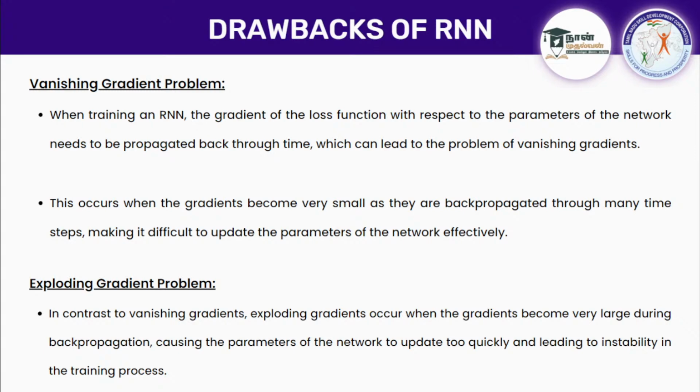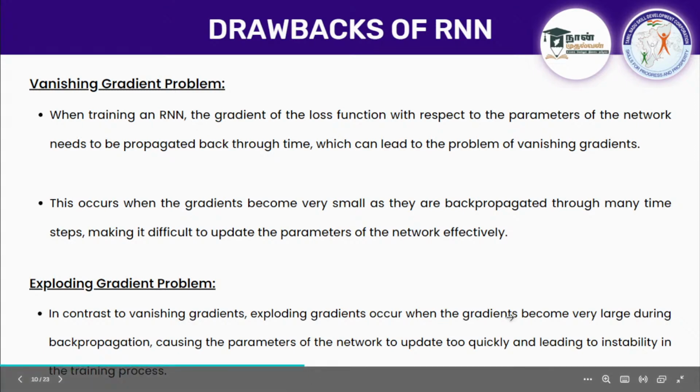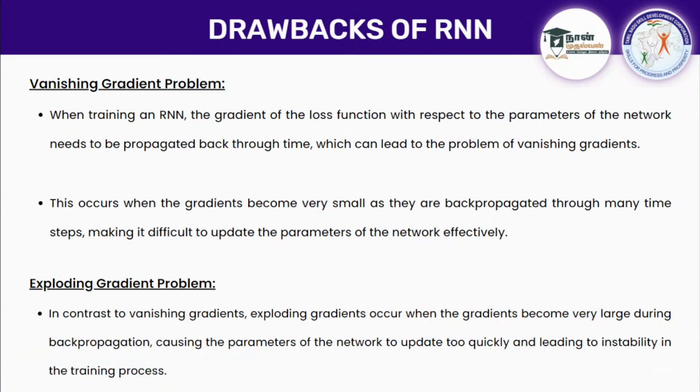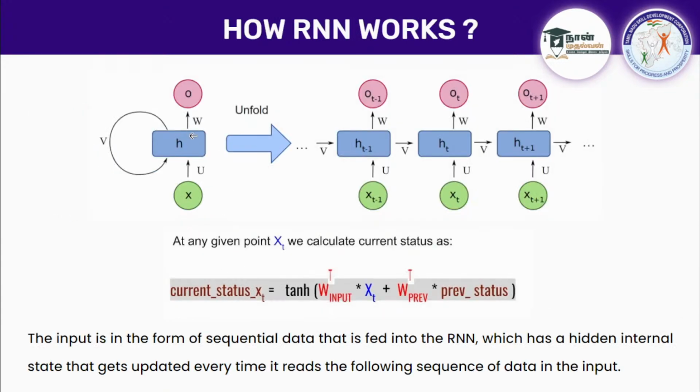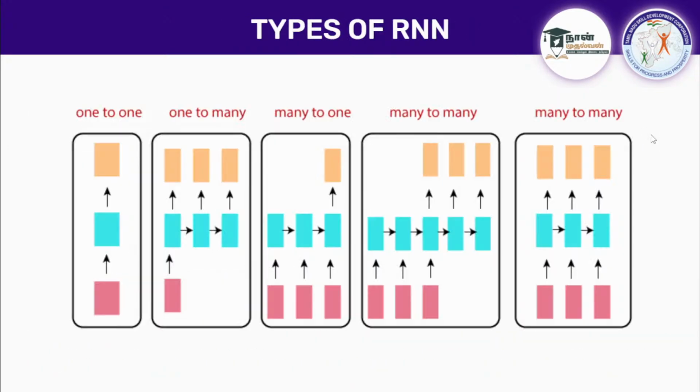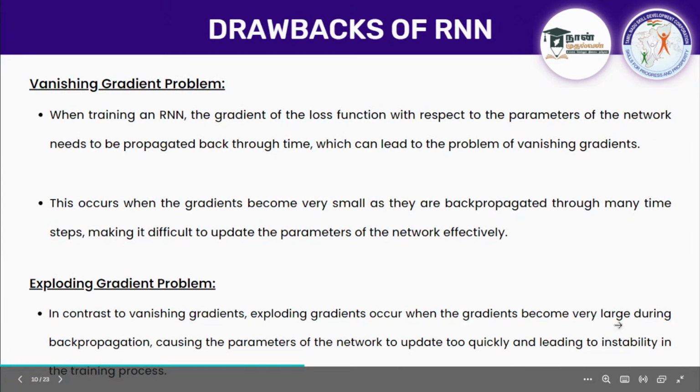Regarding the exploding gradient, it occurs when the gradient becomes very large. It may become very small or stagnant, or in some cases, since for every data it is going to store the memory, it is giving some feedback, right? You can imagine it as a memory. For all the data it is circulating the memory, so it is going to store a huge amount of memory, which may sometimes become a drawback, because during backpropagation it is going to alter the parameters, leading to instability in the training process. So you need to have that memory, but it is also becoming a problem.